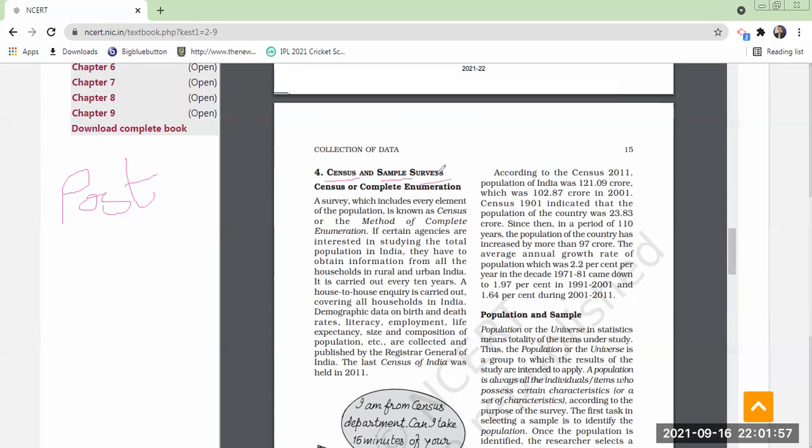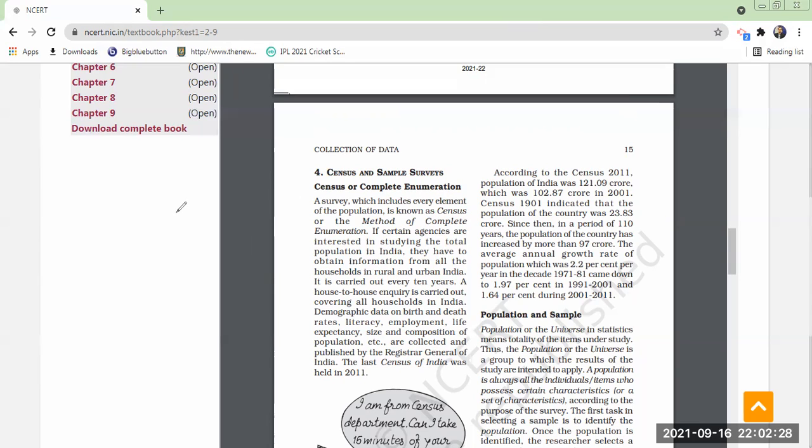What is the difference? Do you know what is census and what is sample? I know sample survey, sir. What is sample? Sir, from the total population, they will take some sample of data.